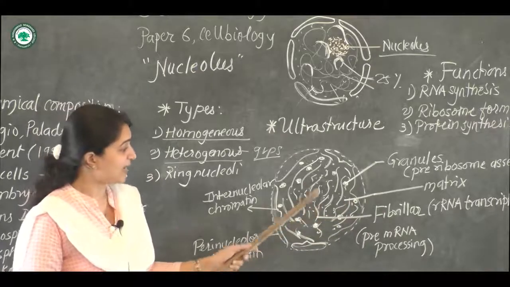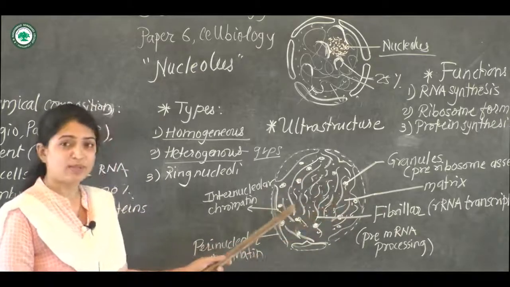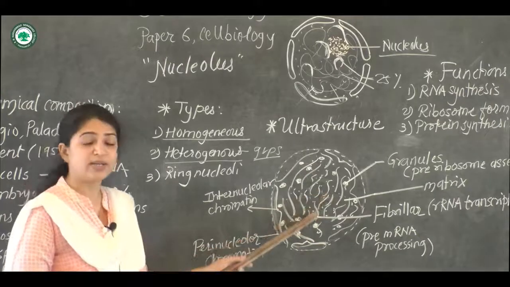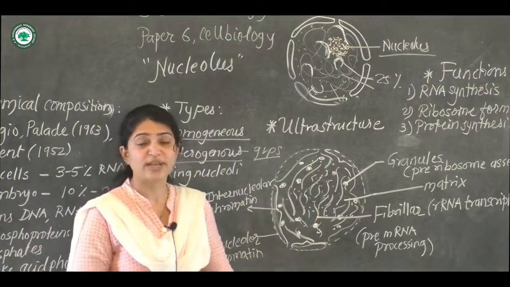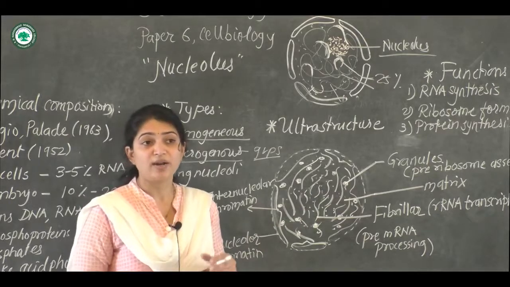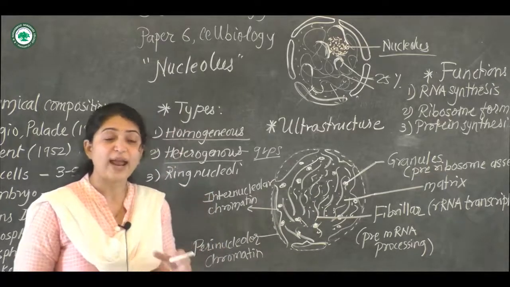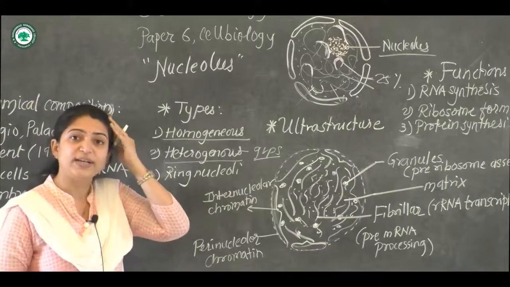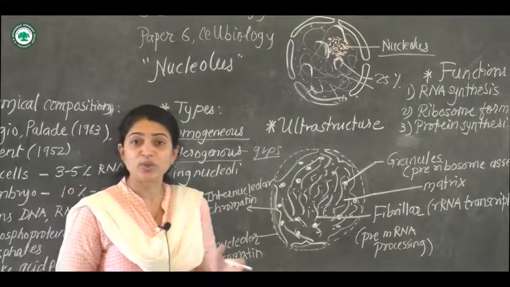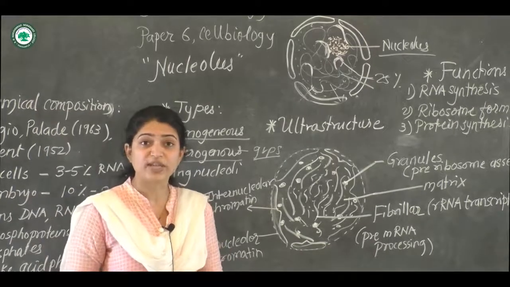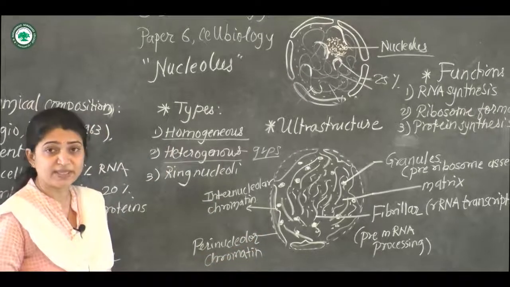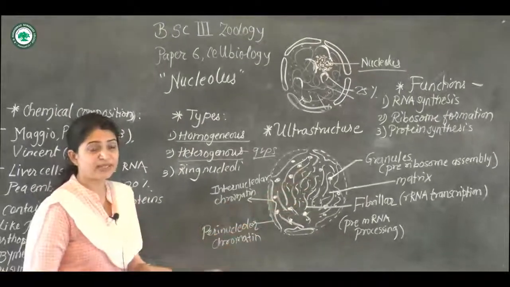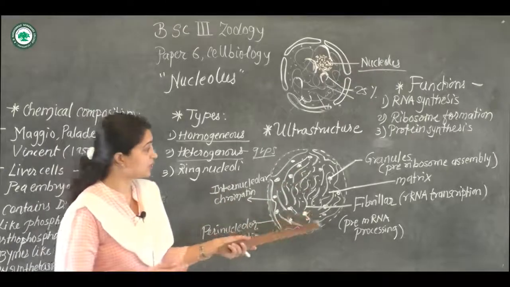Then next we can see small granules, which are nothing but the matrix portion, called the amorphous portion, where different kinds of enzymes are present, where hydrolysis of different structures takes place, the hydrolysis of the nucleolus, with the help of pepsin enzyme. So pepsin enzyme is present to hydrolyze the nucleolus structure.